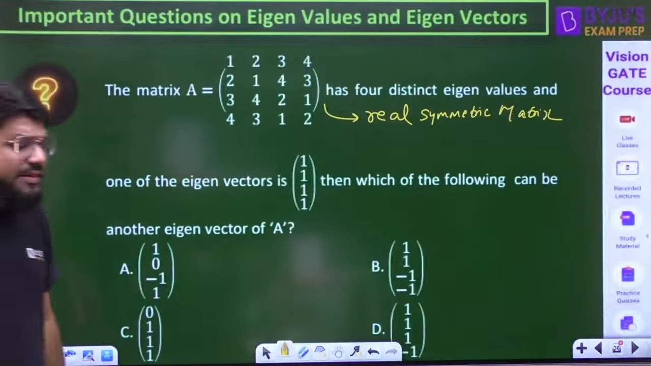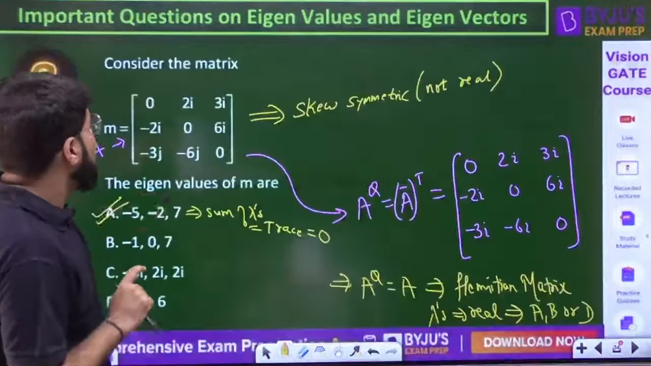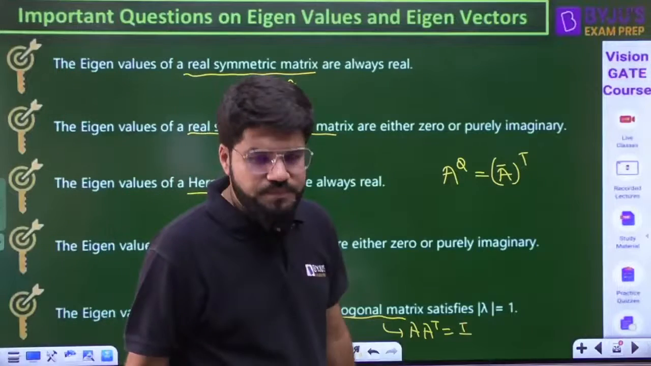Now with a real symmetric matrix, there are 2 important points you should remember. Number 1, I already told you, for a real symmetric matrix, eigenvalues are always real.